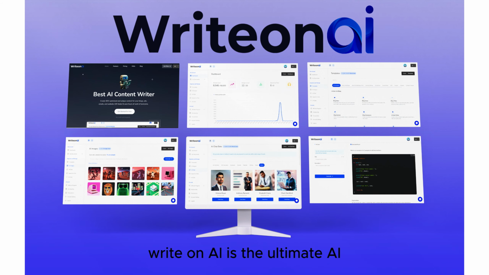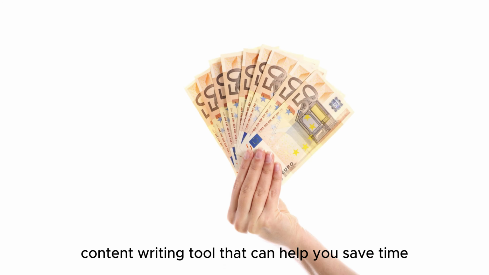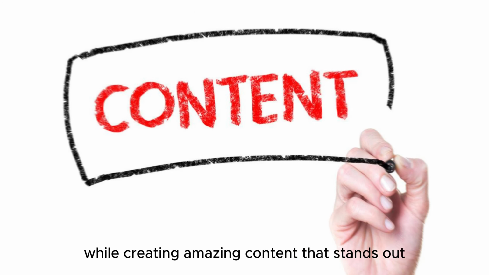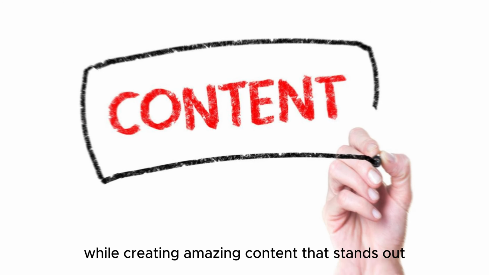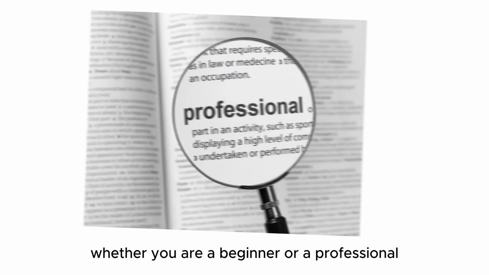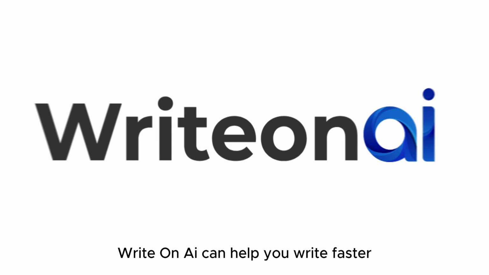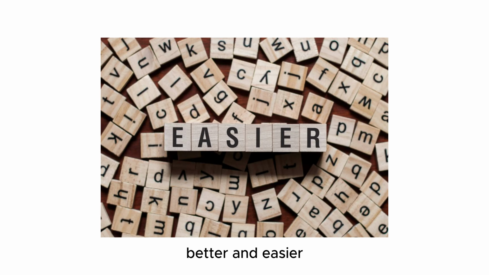Write on AI is the ultimate AI content writing tool that can help you save time, money, and effort while creating amazing content that stands out. Whether you are a beginner or a professional, Revolutionizing can help you write faster, better, and easier.